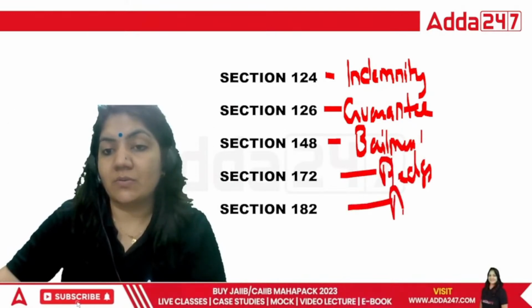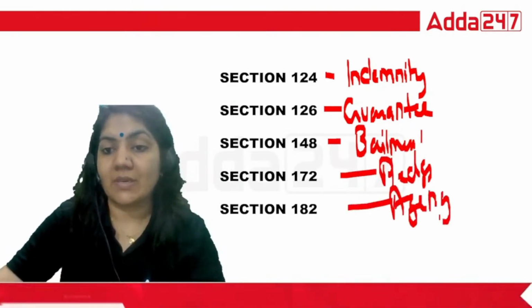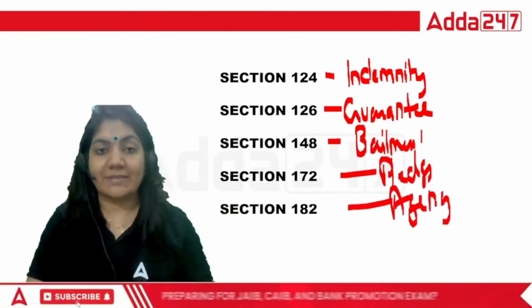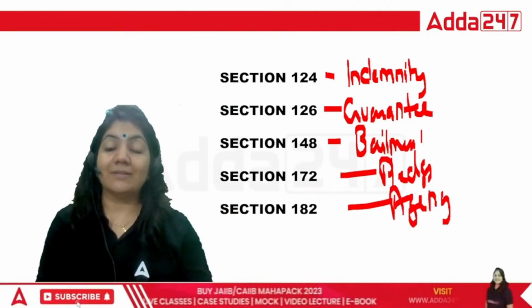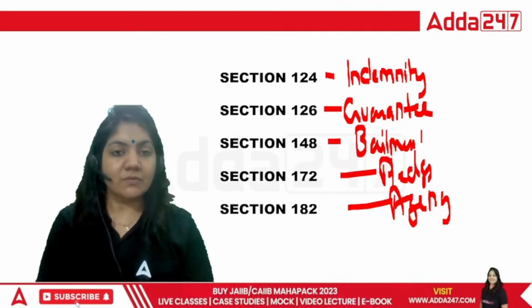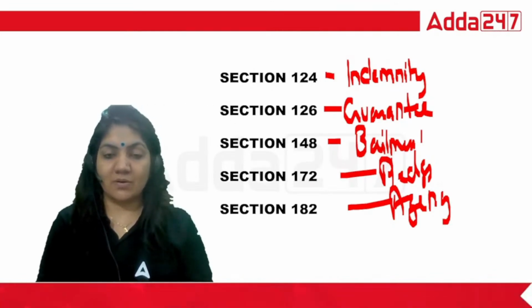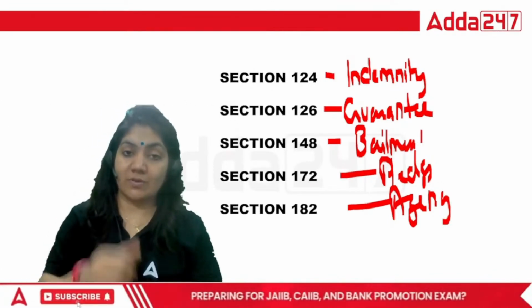And 182, that is a contract of agency. So these are the 5 concepts that you have to remember. I am not saying that you have to learn all the sections, but still 3 to 4 sections generally come based on this, so that's why you have to focus on this.